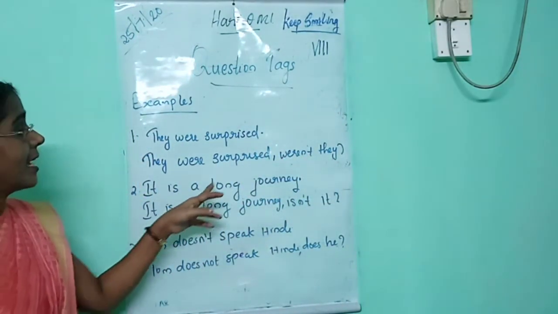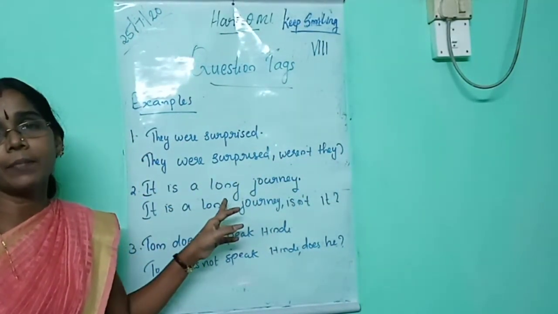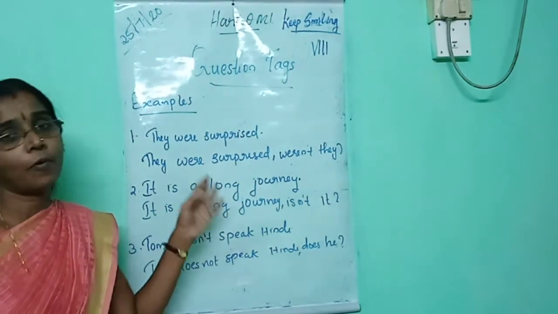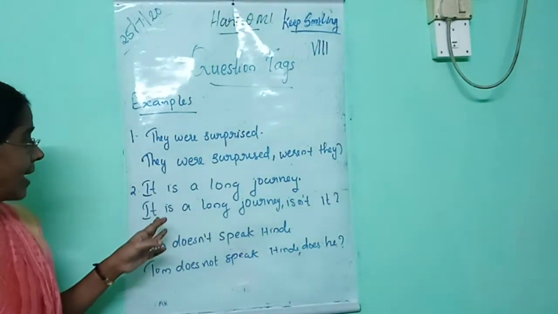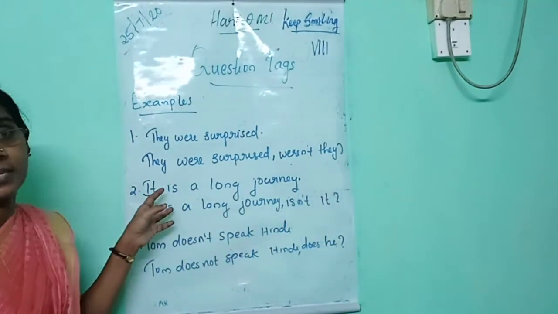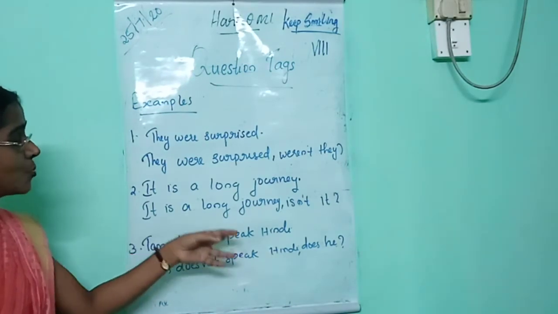Next one, it's a long journey. Which is the helping verb in this sentence? Is is the helping verb. Is this sentence negative or positive? Positive. So you should use negative tag. It's a long journey, isn't it? It. Which is the subject? It. Third one is Tom doesn't speak Hindi.